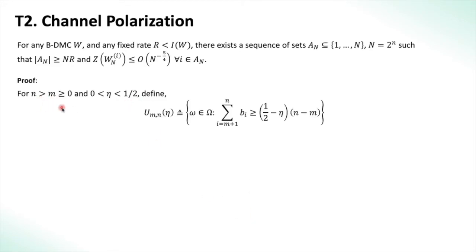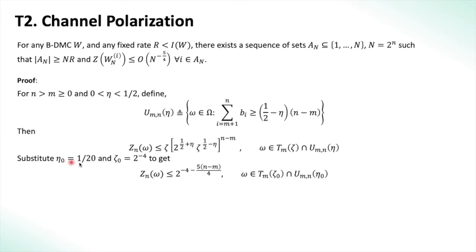Now we define another event with parameters n, m greater than 0 and eta, U_mn of eta, such that the summation of B_i from m+1 to n is greater than (1/2 minus eta) times (n minus m). Then for the event T_m zeta intersection U_mn eta, we have this to hold true for Z_n from the previous inequality.